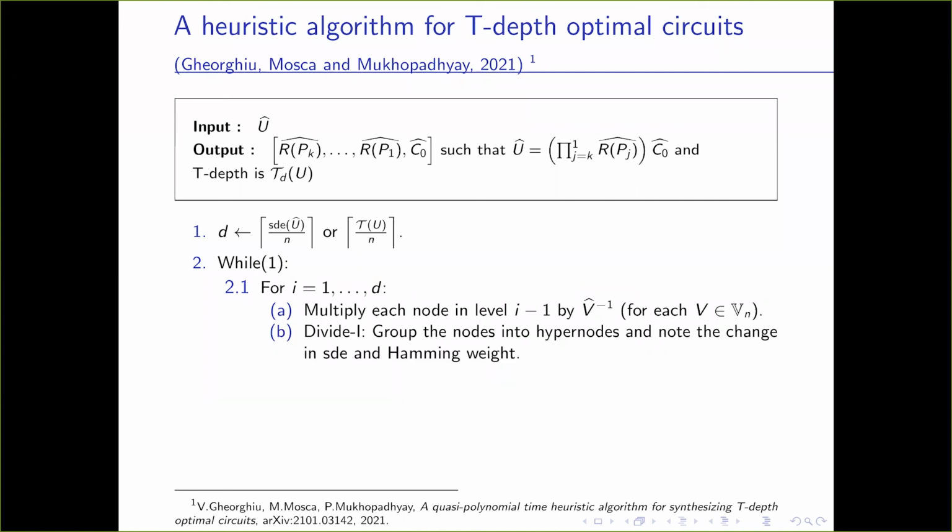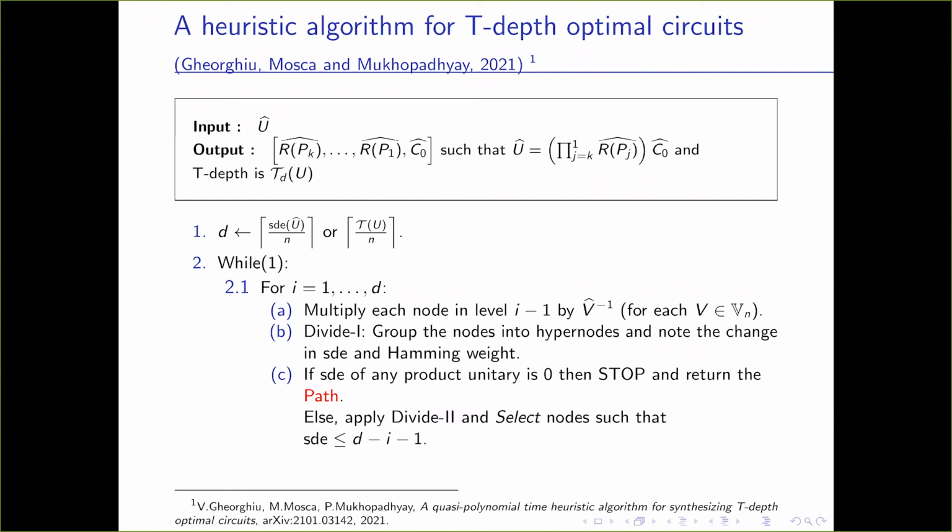We multiply each node in level I minus 1 by V inverse, where V belongs to Vn. Then we group these nodes into hypernodes and note the change in ST in Hamming weight. If we reach an ST 0 node, then we stop because we reached a Clifford and we return the path. Else we apply divide 2, that is, within each hypernode we divide the nodes further and select the nodes such that the STE is at most D minus I minus 1. These selected nodes become parents for the next level and so on.